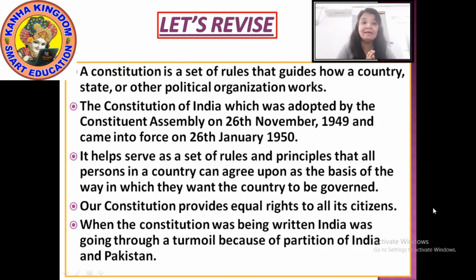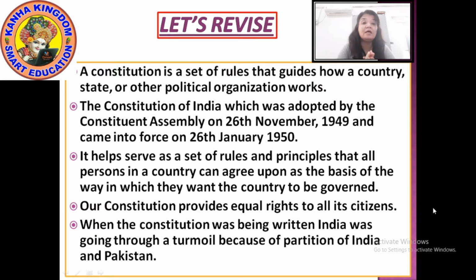Now the Constituent Assembly, I had told you, is a group of members that are selected or elected to make important documents and to take decisions. The Constitution serves as the set of rules and principles that all persons in a country can agree upon as the basis on which they want the country to be governed.